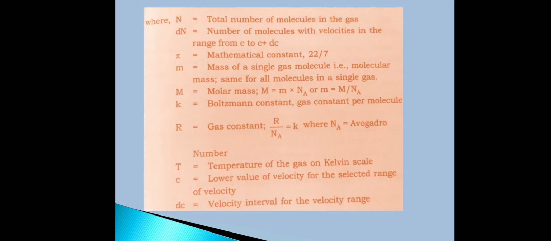The molar mass M is equal to the mass of the molecule times Avogadro's number. k is the Boltzmann constant, that is the gas constant per molecule. R is the gas constant, and R by Na is the Boltzmann constant. T is the temperature of the gas in Kelvin, c is the lower value of the velocity, and dc is the velocity interval or change in velocity of gas molecules.